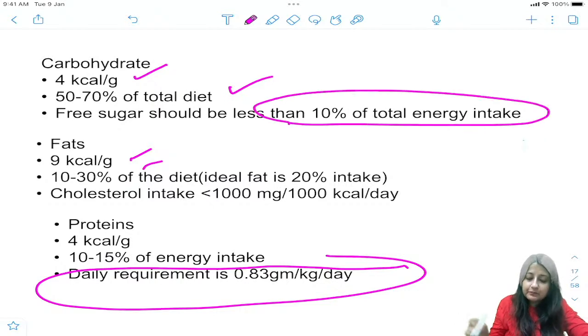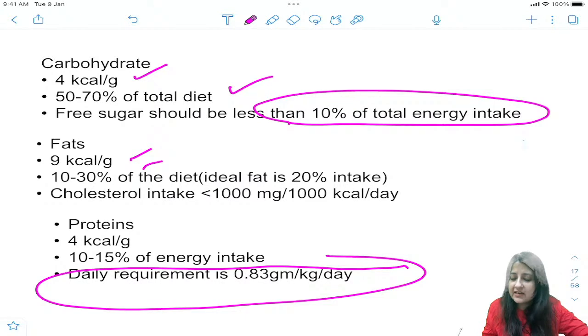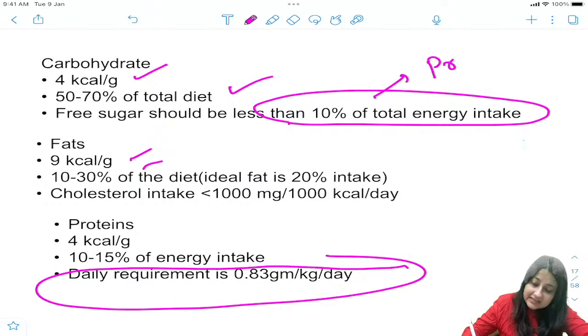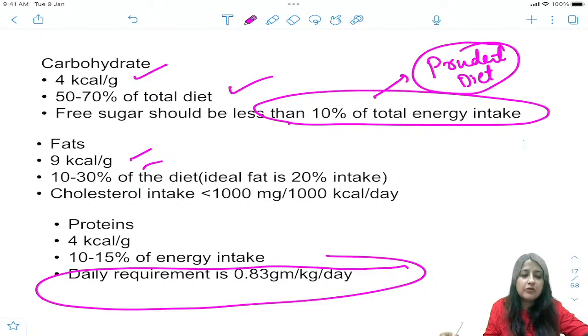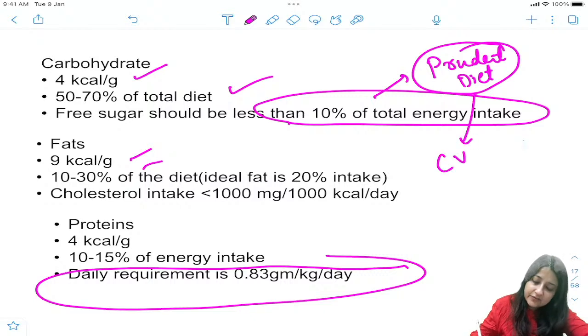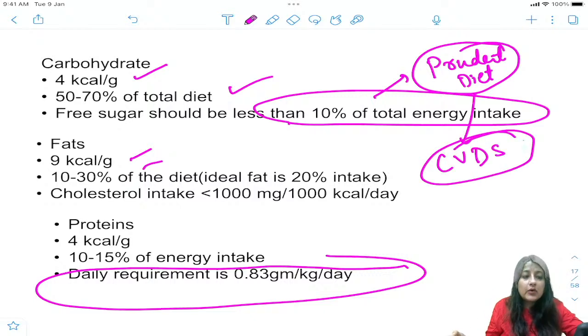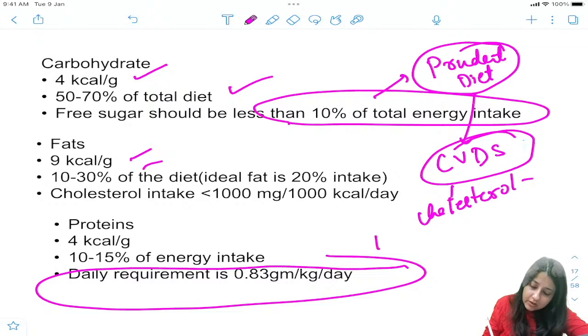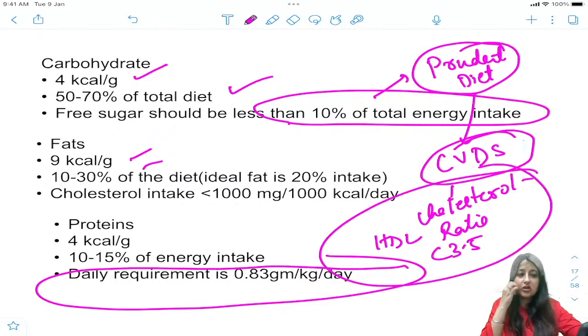और ये देख रहे हो, free sugar should be less than 10% of total energy. Now there is a diet. Listen to this carefully. There is a special diet which is known as prudent diet. Have you heard about prudent diet? Prudent diet saves us from cardiovascular diseases. In that diet, we say saturated fats should be less than 7 to 10%, and sugar should be less than 10%. And cholesterol HDL ratio कितना होना चाहिए, which is an MCQ? Cholesterol HDL ratio should be less than 3.5. This is also an important question.